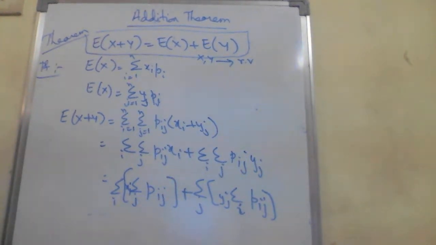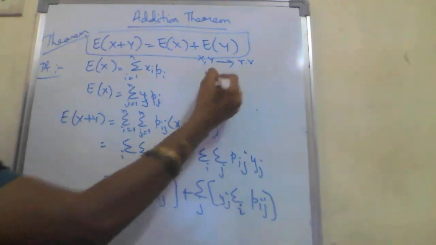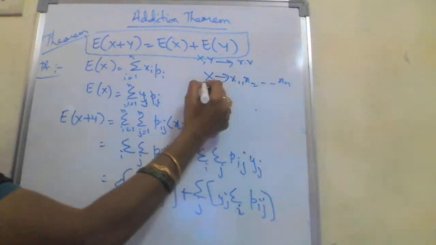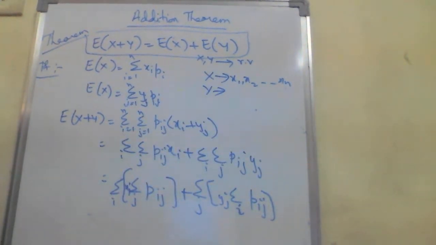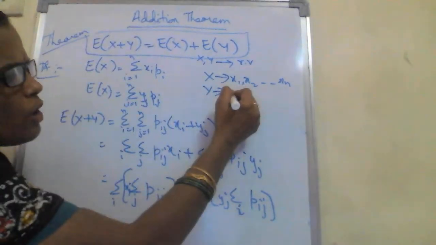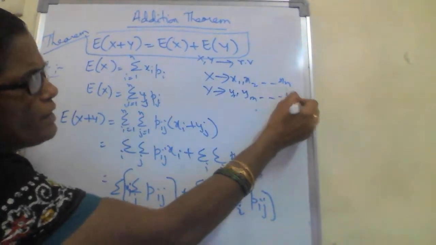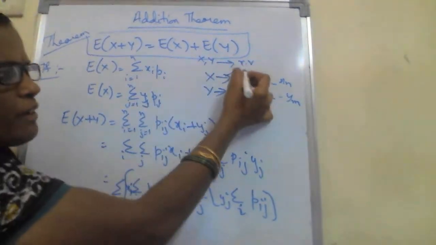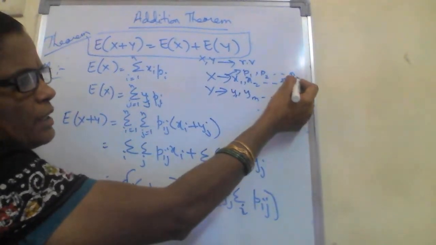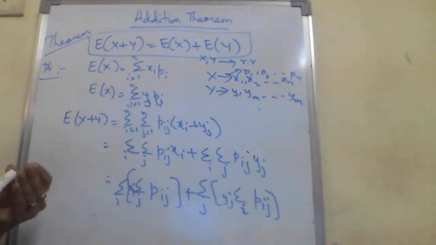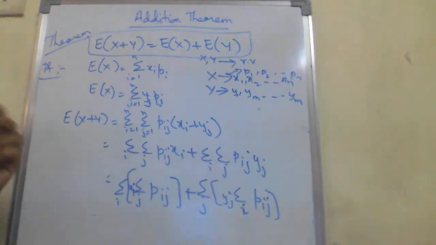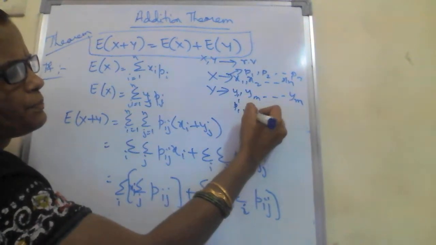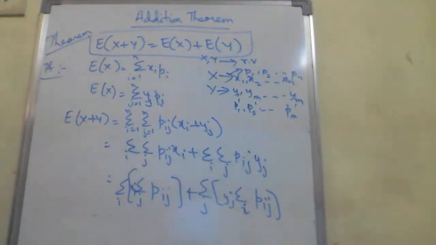First we'll assume the random variable x assumes values x1, x2 so on up to xn, with corresponding probabilities p1, p2 so on up to pn. Similarly the random variable capital Y assumes the values y1, y2 so on up to ym with probabilities p1 dash, p2 dash so on up to pm dash. So these are the values.